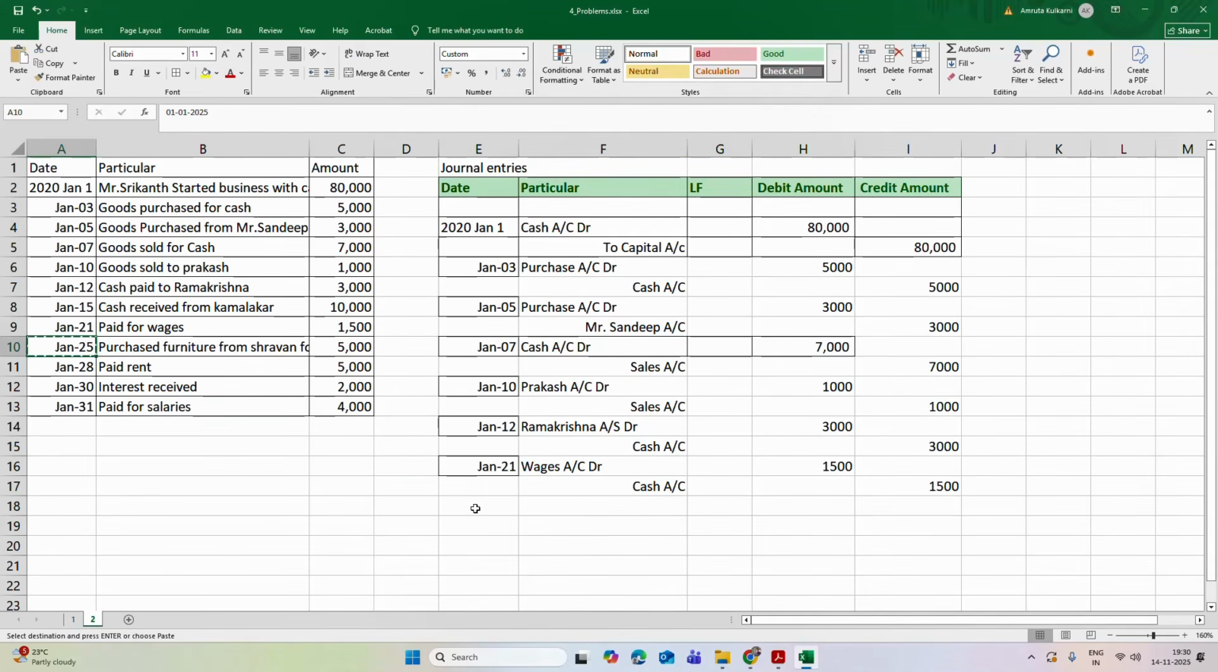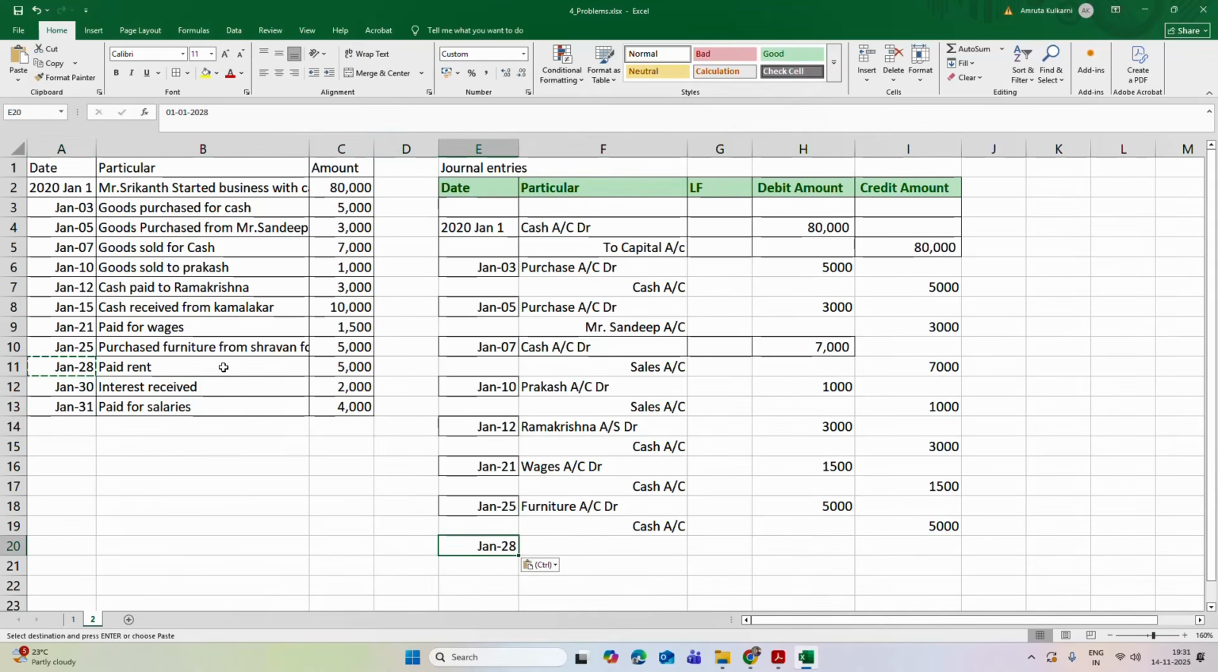Then on January 25, he has purchased furniture from Shravan for cash. So which account is to be increased? That is debited. That is furniture account is to be debited. What is the amount? That is 5,000 rupees, and this furniture is purchased by cash. Now here just from Shravan is the entry which is given, but it is paid via cash. That's why we will make an entry of cash only and not as a Shravan.